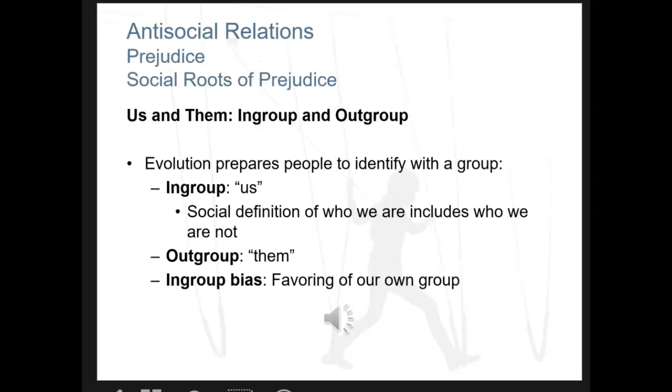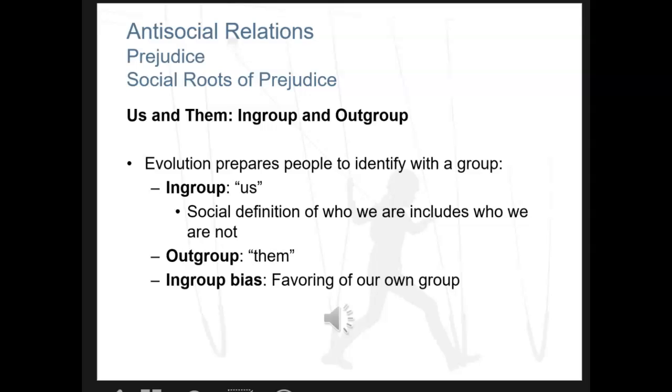Something else that feeds into prejudice is the in-group versus out-group dynamics. In-group is the group in which I am a member of. The out-group is the them. So sometimes when we are looking at groups that we're a part of, by saying that I am a part of this, it means to say that you are not a part of something else. For example, to be a Bears fan is to dislike Green Bay.